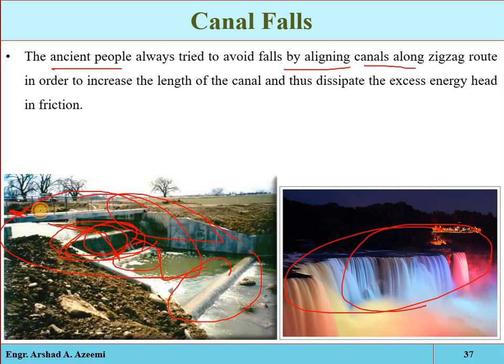For example, suppose this is point 1 and this is point 2. If we directly flow the water from point 1 to the other point, there will be some energy, and it may cause some damage. So in place of directly allowing the water into the downstream portion, if we carry the water through this zigzag path and increase the length of the canal, and then allow it into the downstream area.